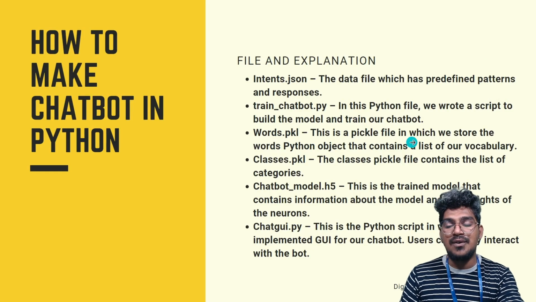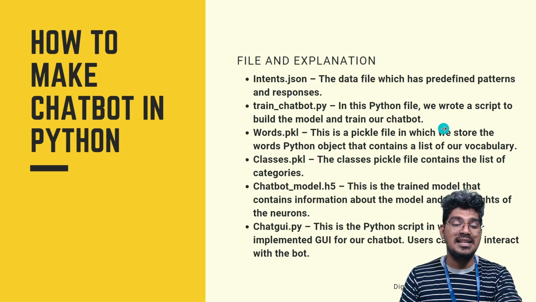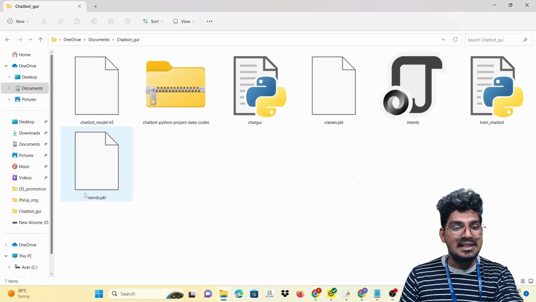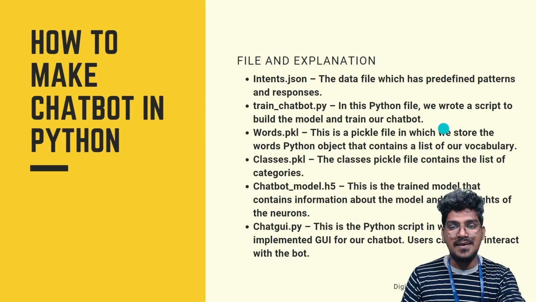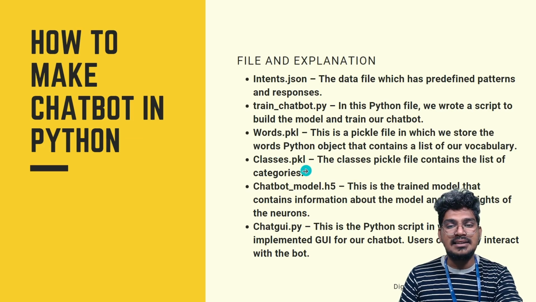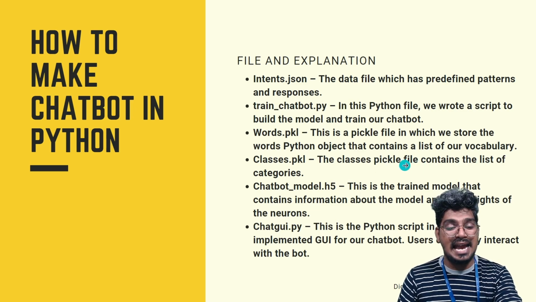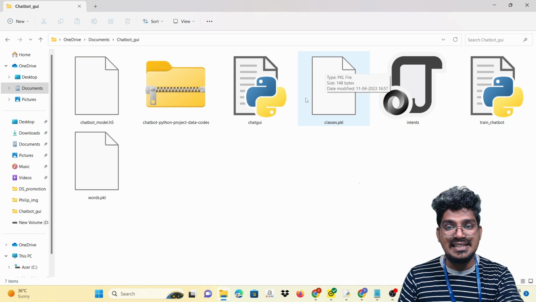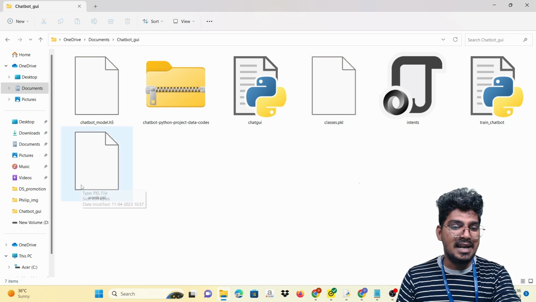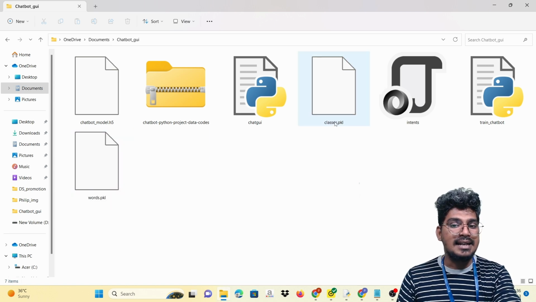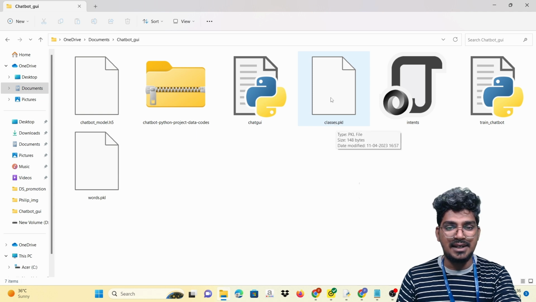This is the pickle file in which we stored the words as a Python object that contains a list of the vocabulary. Okay, that is words.pickle. Then another thing, classes.pickle. The classes pickle file contains a list of the categories. That file you can see it here. So words.pkl, that is pickle, and classes.pkl, that is pickle.